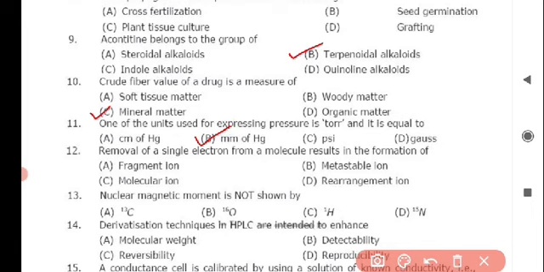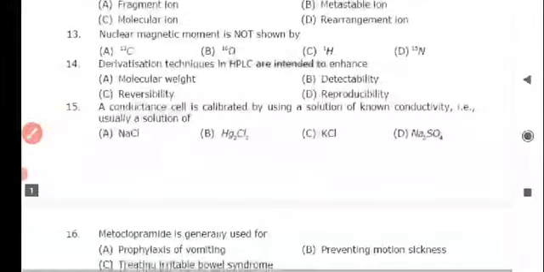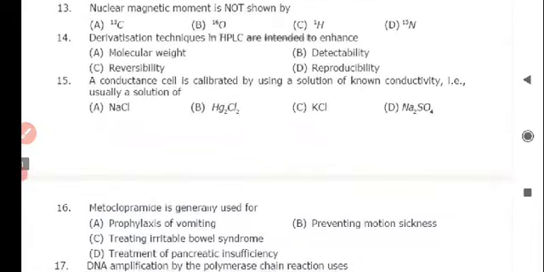Next question is removal of a compound from a molecule results in the formation of. Correct answer is option C, molecular ion. Next question is nuclear magnetic moment is not shown by, and the correct answer is option B, 16O. Next question is derivatization techniques in HPLC are intended to enhance detectability. Option B is correct.